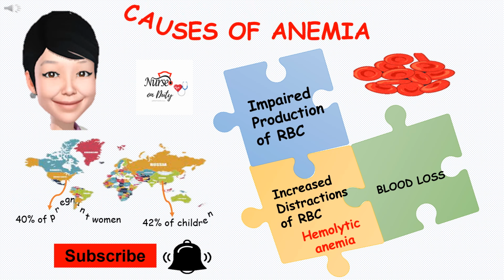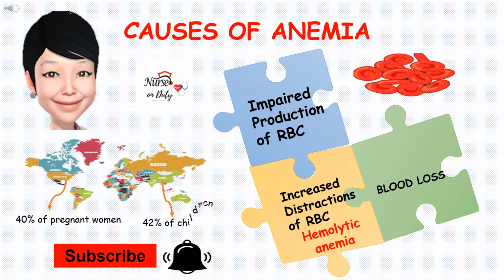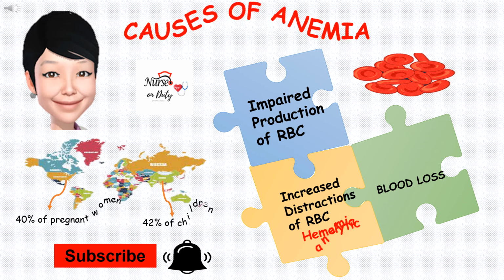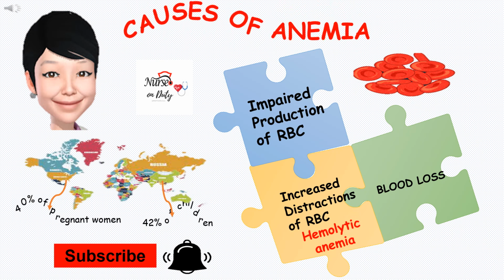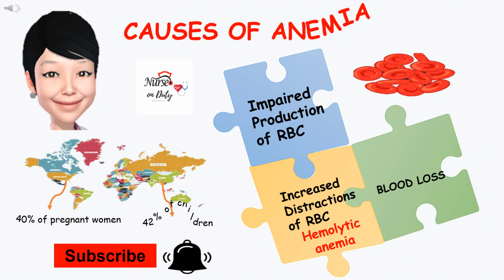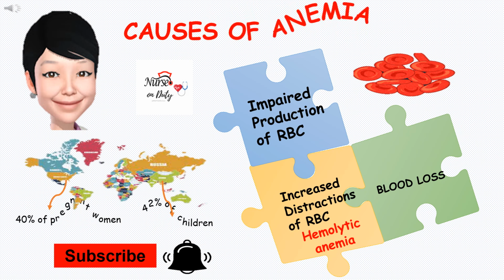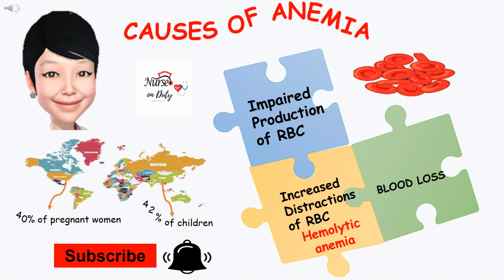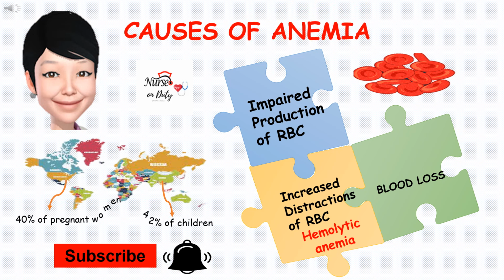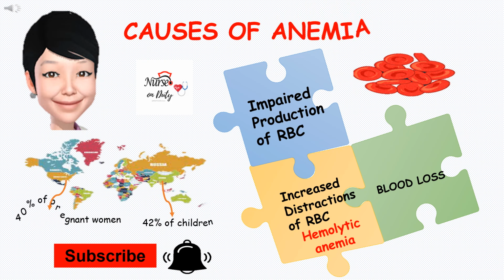And also, increased destruction of the red blood cells or hemolytic disorder. It is divided into intrinsic abnormalities and extrinsic abnormalities. In intrinsic abnormalities, it is more on hemolytic anemia caused by genetic disorder, infections, and autoimmune disorder. Under the extrinsic abnormalities, it is more on antibody-mediated destruction of the red blood cells.